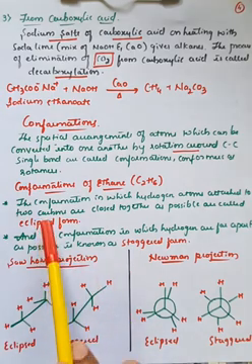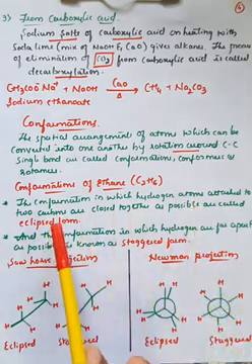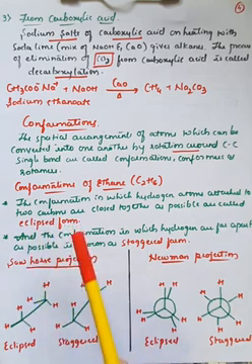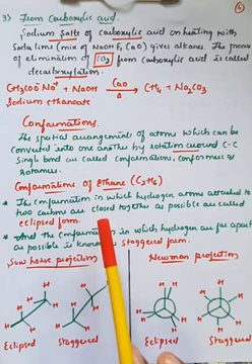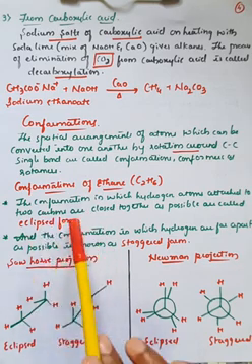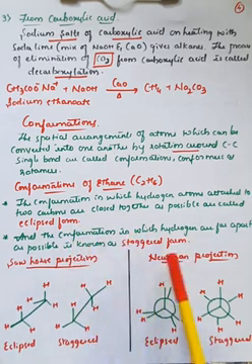In the eclipsed form, what happens? The hydrogen atoms attached to the two carbon atoms are too close to each other. Both the carbon atoms' hydrogens are too close, so it is termed the eclipsed form. If the hydrogens on the two carbon atoms are far away from each other, then it is called the staggered form.